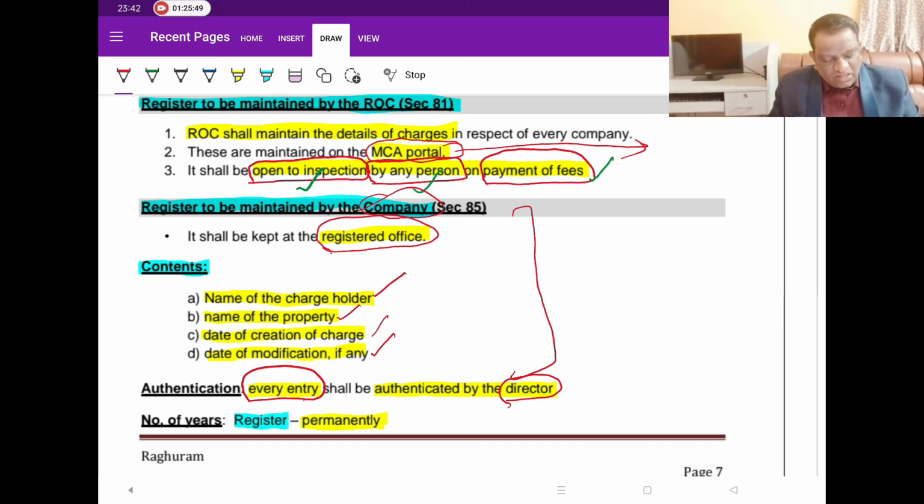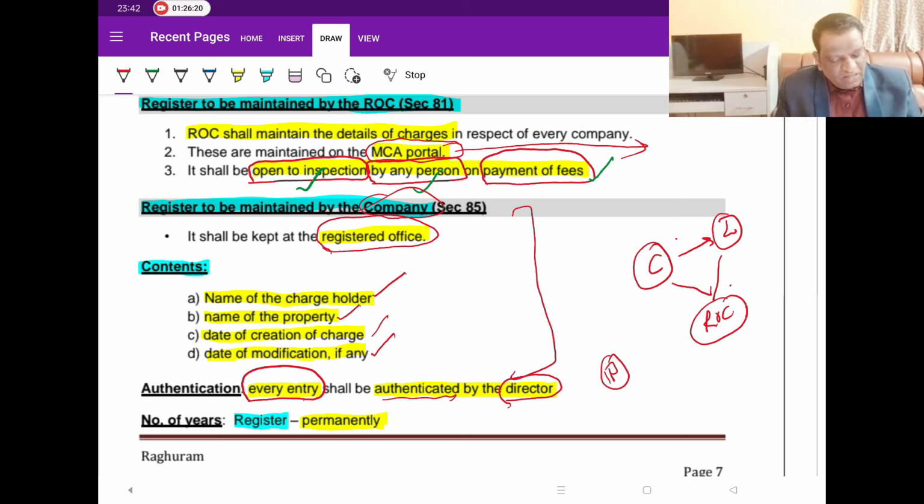What does it mean? I'll put this in a different way for your understanding. Say a company, that is the borrower, has borrowed from a lender, and after this they went to the ROC and registered the charge. So here they have created the charge and here they have registered the charge. Now some third person, say P, a third party, wants to buy the property of this company. Whenever he wants to buy the property, there are two sources for him to verify whether the asset he wants to buy is a freehold asset or a charged asset.